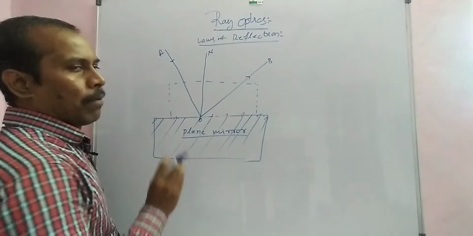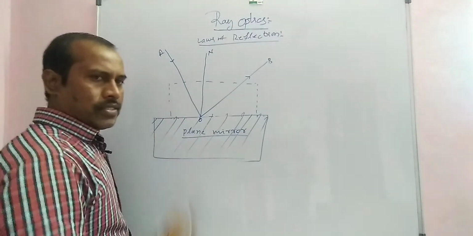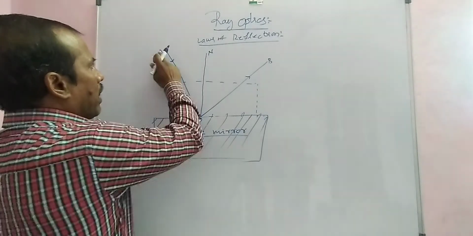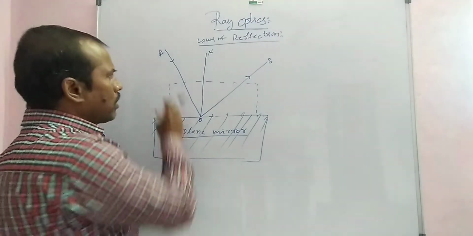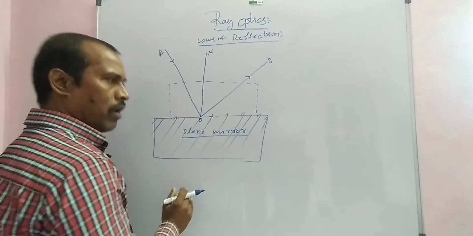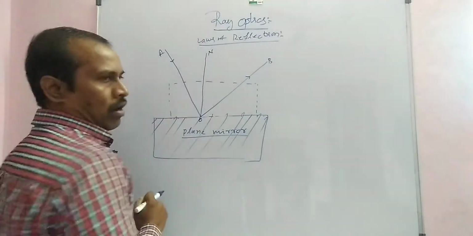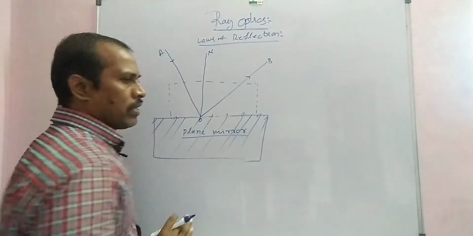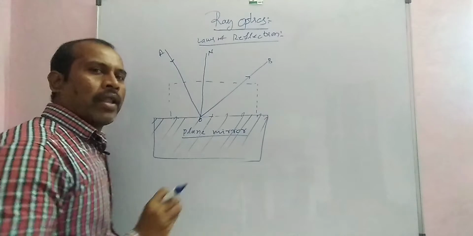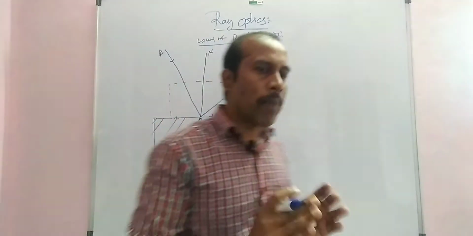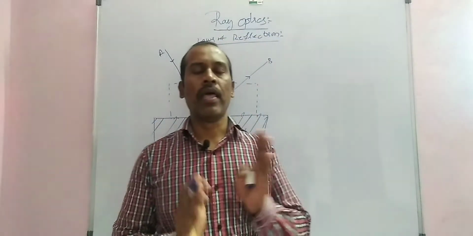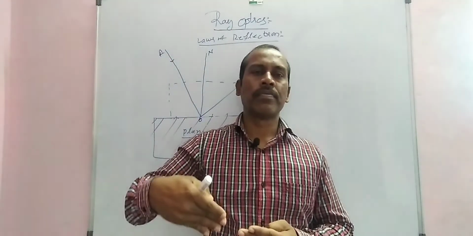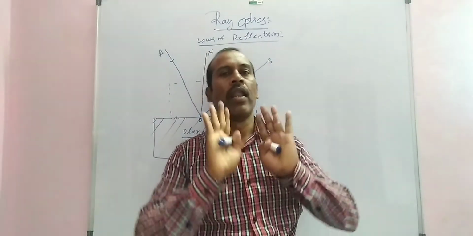The plane of incident is defined as the plane containing the incident ray and the normal drawn at the point of incident. The plane of incident contains three things: the incident light, the reflected light and the normal.